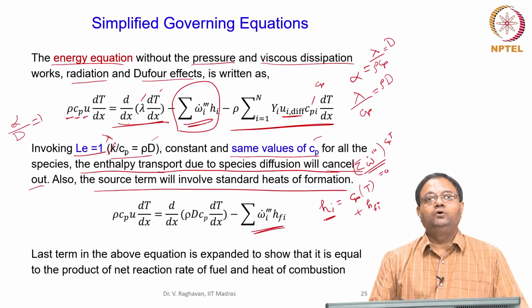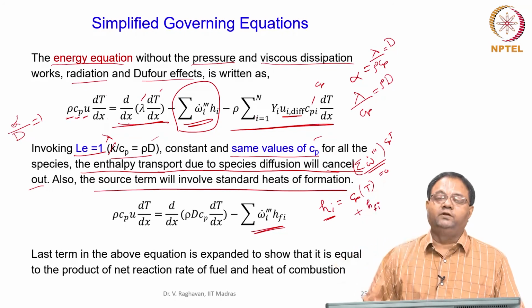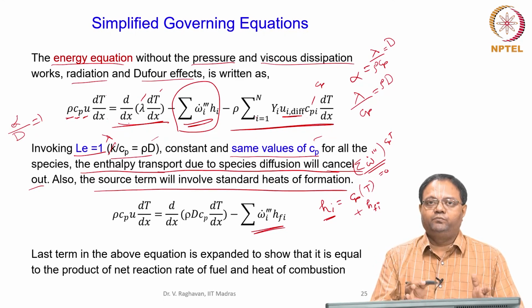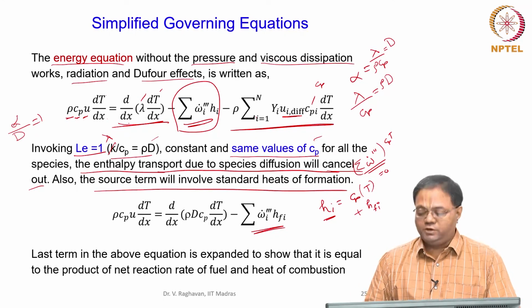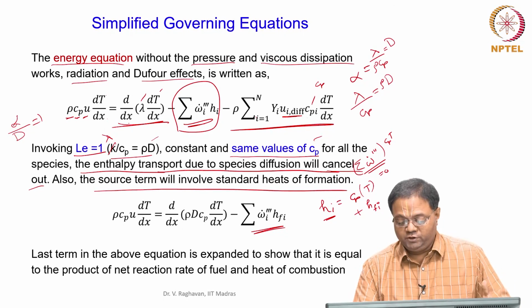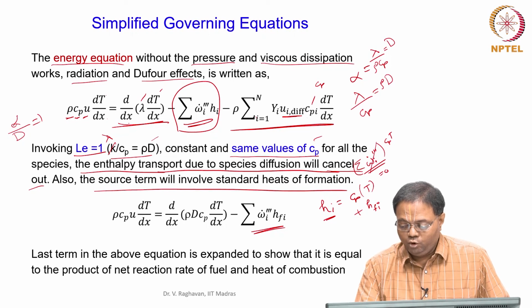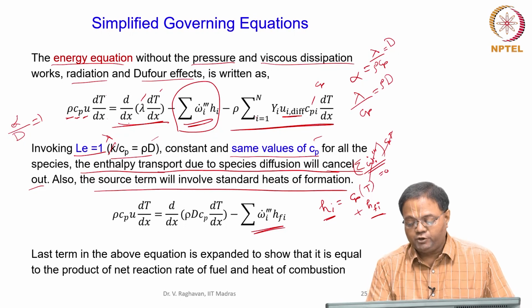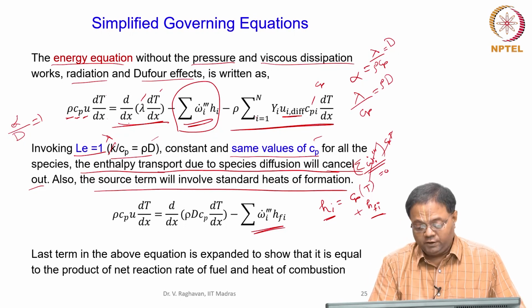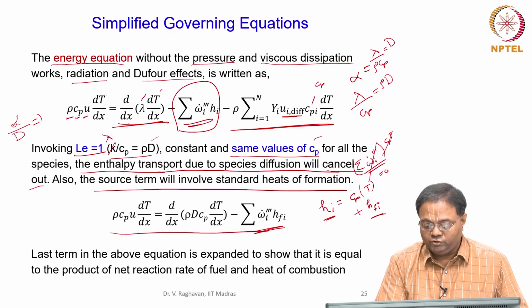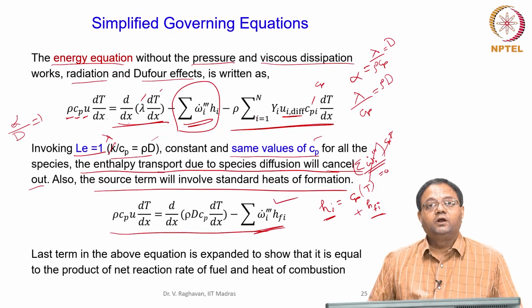When I add the source terms of all the species, some will be produced and some will be destroyed, so that the net rate of production equals the net rate of consumption. So, omega dot triple dash summed over all the species will be equal to 0. This term is then written only in terms of heat of formation, omega dot triple dash into h_f. Still this source is there, and you can see that it is the source term, which is non-linear in nature.